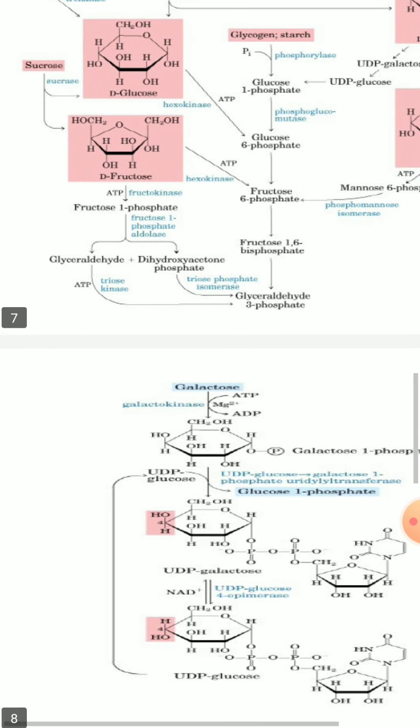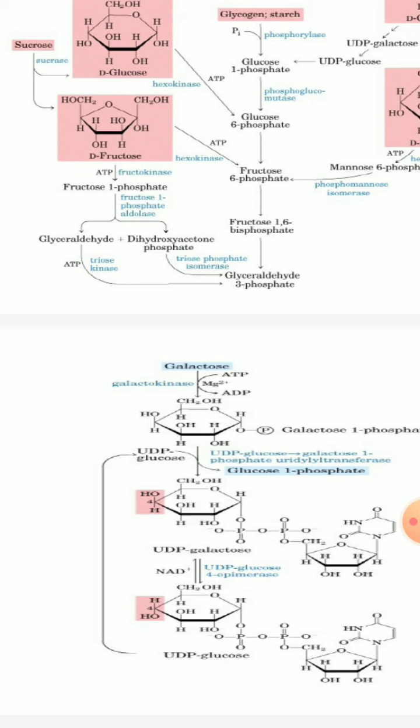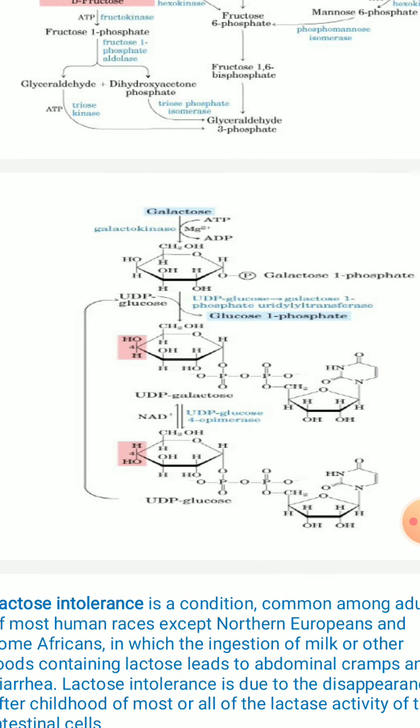As I have shown you the galactose pathway in a very simple way in the last slide, you can easily understand here. The enzyme galactokinase carries out a phosphorylation reaction to form galactose 1-phosphate. Then the enzyme UDP-glucose galactose-1-phosphate uridylyltransferase transfers the UDP group to galactose 1-phosphate to form glucose 1-phosphate plus UDP-galactose, right? Then UDP-galactose is acted upon by the enzyme UDP-glucose epimerase, so it is epimerized to UDP-glucose.